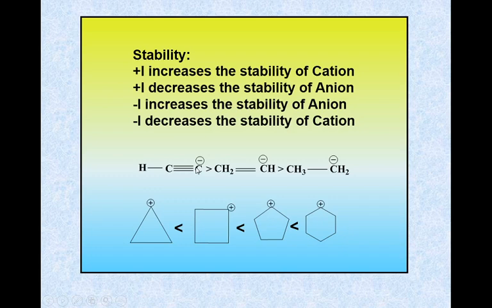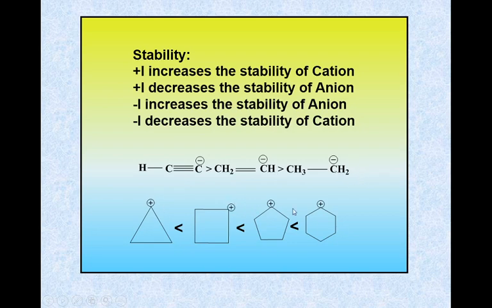In this case, the negative charge is present on this sp carbon atom, on this sp2 carbon atom, and on this sp3 carbon atom. As we know, the electronegativity of sp is greater than sp2, which is greater than sp3. Therefore, in this case the minus I effect increases the stability of the anion. Therefore, this one is more stable than this one.